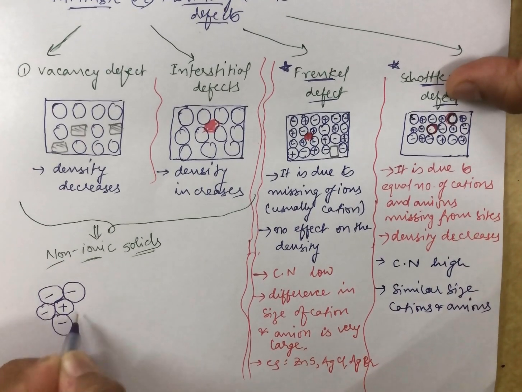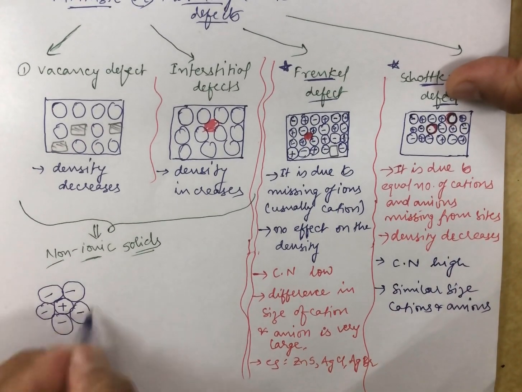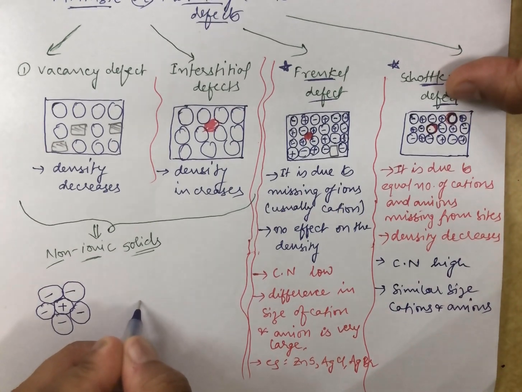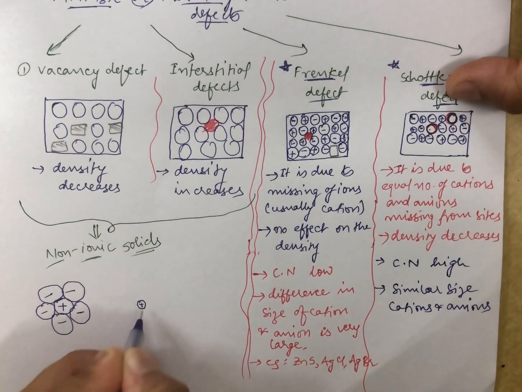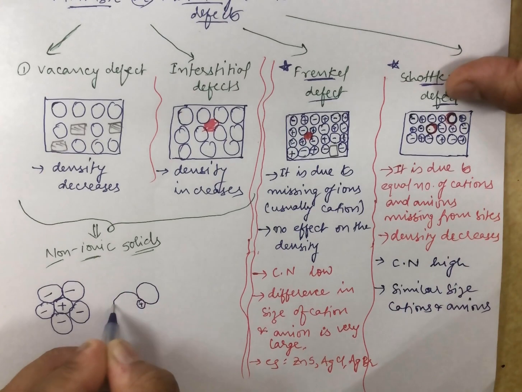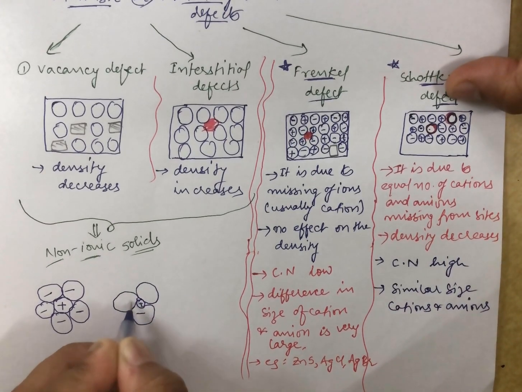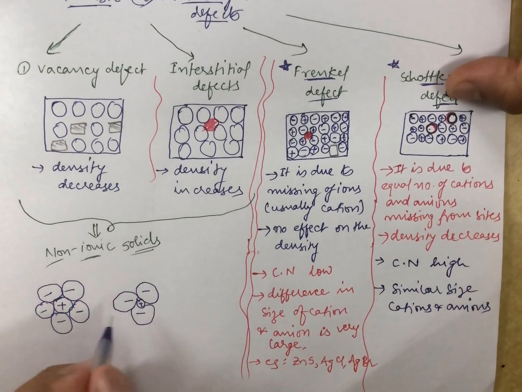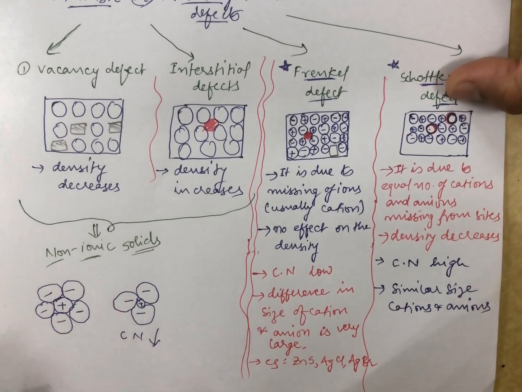Then the coordination number is large. But suppose there is variation in size, where one cation is smaller and the anion is larger, that is, the difference in size is more. Then the coordination number is low. So in this case the coordination number is low, and in this case it is high. I hope by this figure you are able to understand these points.